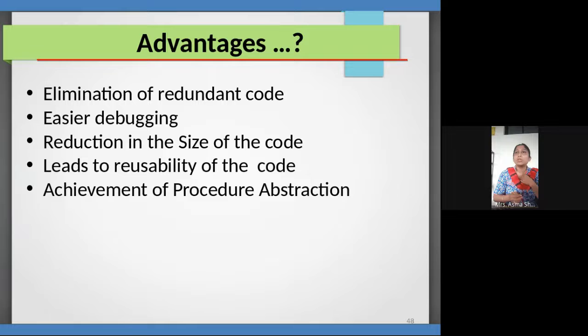Abstraction means that we don't worry about how things work in the backend. Hiding the background details is abstraction. Like on our phone, I am able to see all of you in a single Google Meet because we know its functionality and we are accessing it, but we don't know exactly how the video appears on my mobile phone or how you are getting this slide visible. That is our front-end look, but we don't know how it works in the back end. So it is called abstraction, hiding the background details.